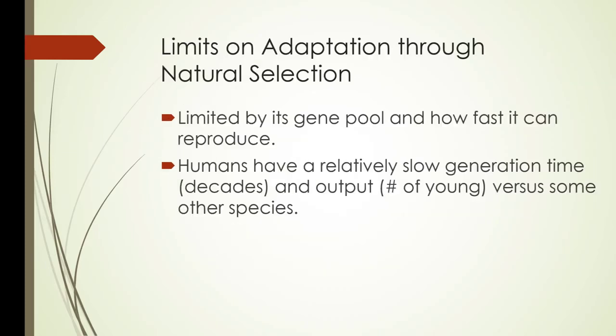So, limits on adaptation through natural selection. They're limited by its gene pool and how fast it can produce. Humans have a relatively slow generation time, decades, and output, number of young, versus some other species.